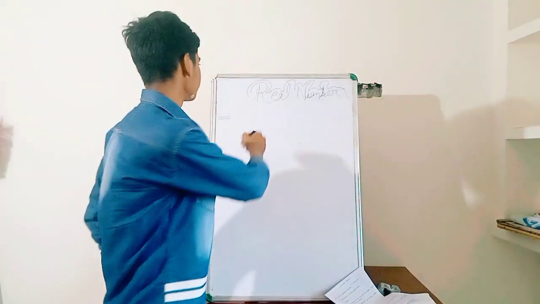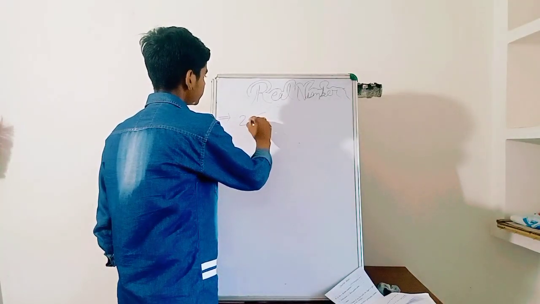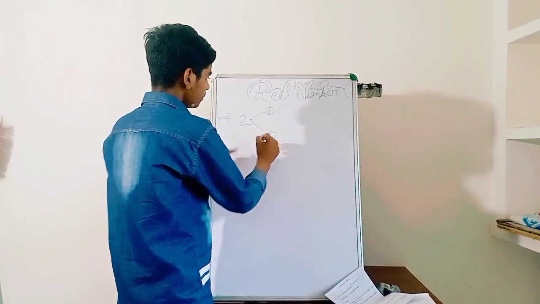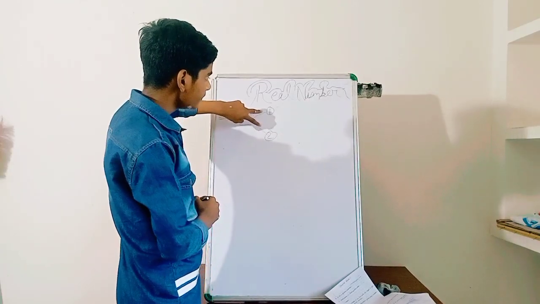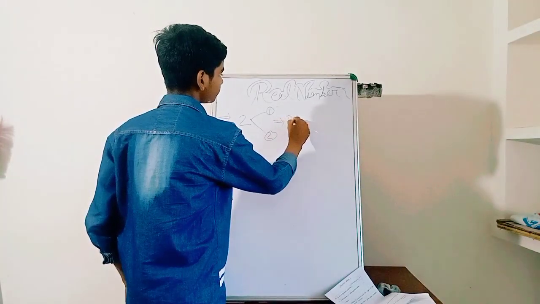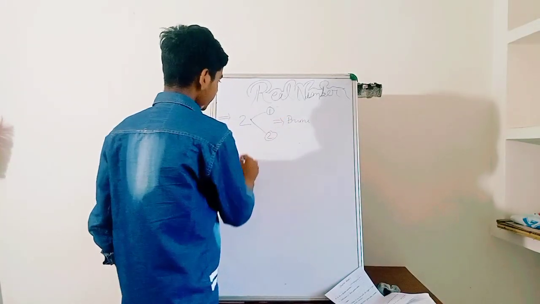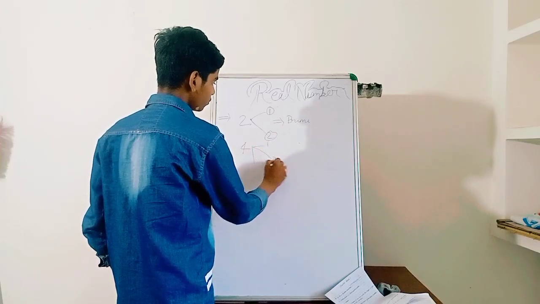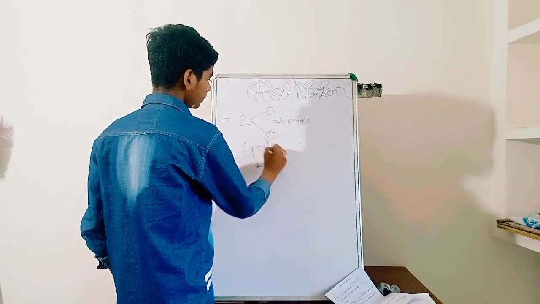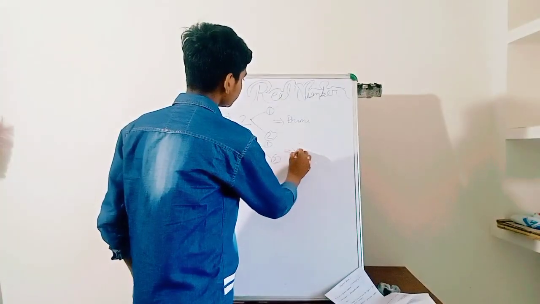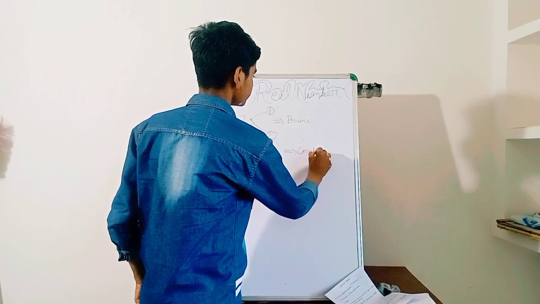Let's take an example. We have 2. How many factors does 2 have? 1 and 2. 2 has two factors, 1 and 2, so it is a prime number. If we take 4: 1, 2 and 4, 4 has 3 factors, so it is a composite number.